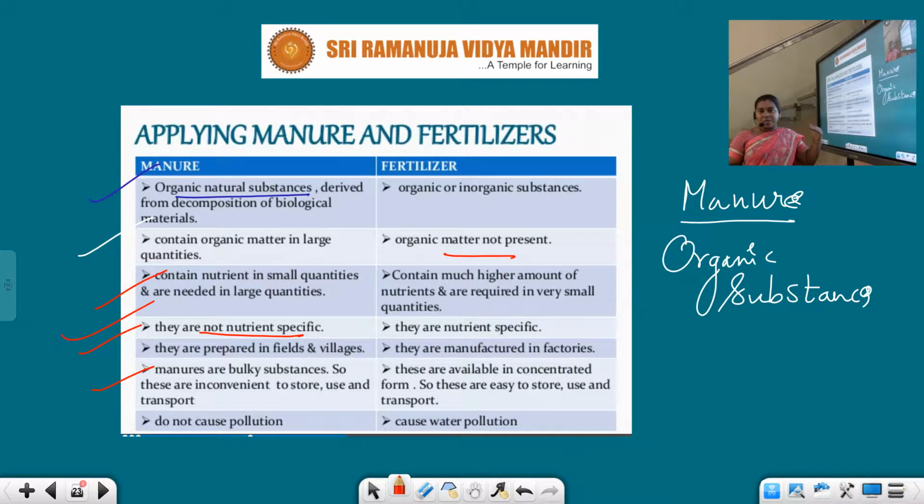Only because of the chemical fertilizers, now and then people are suffering with so many health hazards. So what is the reason? Whatever we are eating, the food grains and the vegetables and the fruits, they are grown with chemical fertilizers. So by eating those things, obviously we are getting some side effects and health problems. That's the reason even small children are facing health problems now and then. Okay, now this is about the manure and the fertilizers.